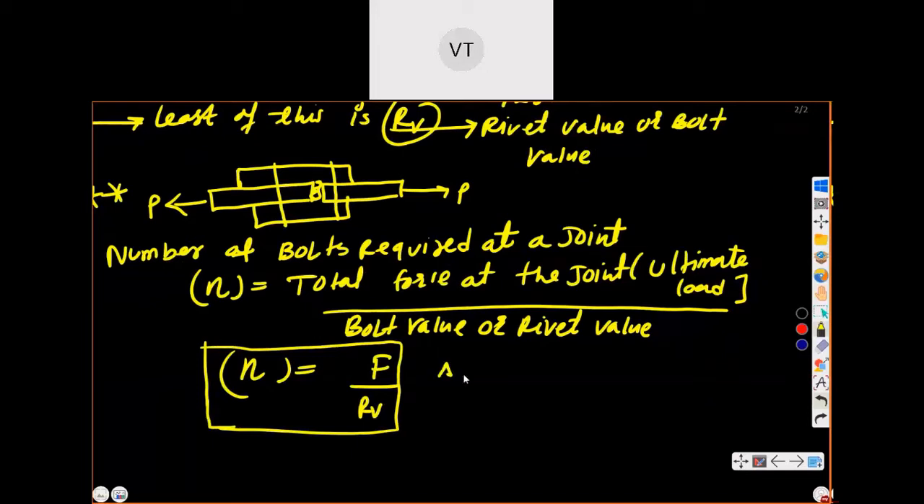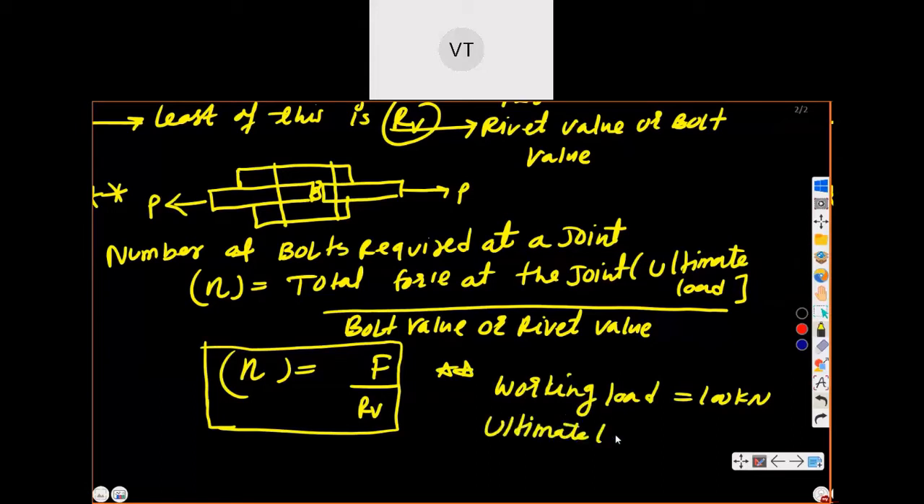Now we will discuss what is ultimate load. If I give a working load of, let us say, 100 kilonewton, these are the loads. But in some situations the load may exceed the working load. So we call that the ultimate load, and we get it by multiplying the working load by a factor of safety, FOS. The factor of safety is generally taken as 1.5 into working load. So you will get the ultimate load.